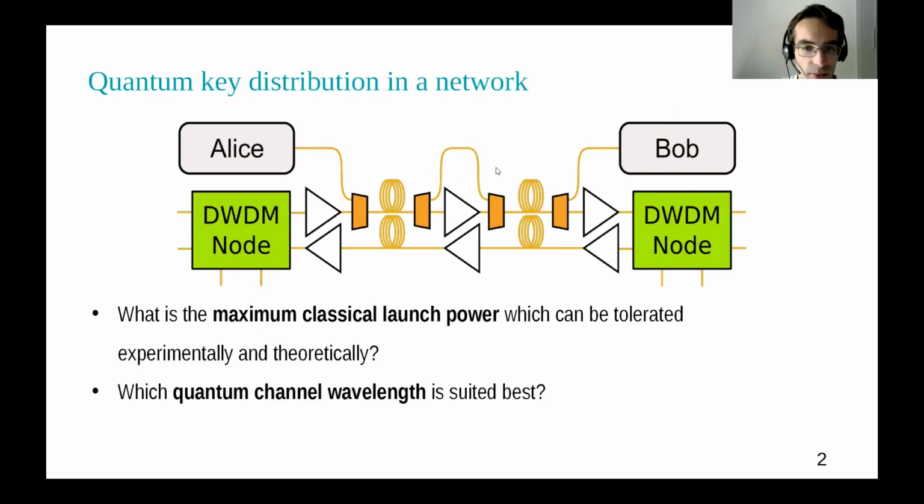However, there is a small problem, and that is that we have some network components which we can't travel through with our quantum signal, for example, amplifiers. And to solve this, we just couple out the wavelengths, circumvent them, and couple in again. And now we can ask, what is the maximum classical launch power which can be tolerated experimentally and theoretically in such a network, and which quantum channel wavelength is suited best for such an experiment?